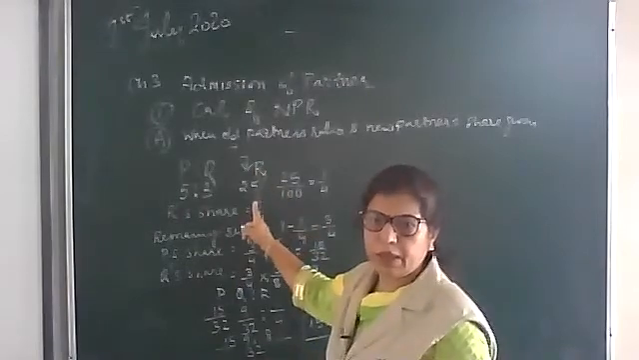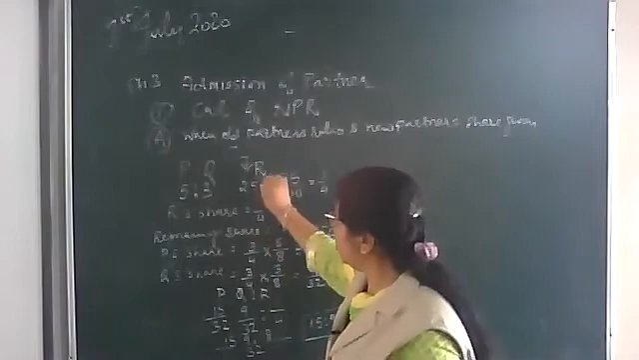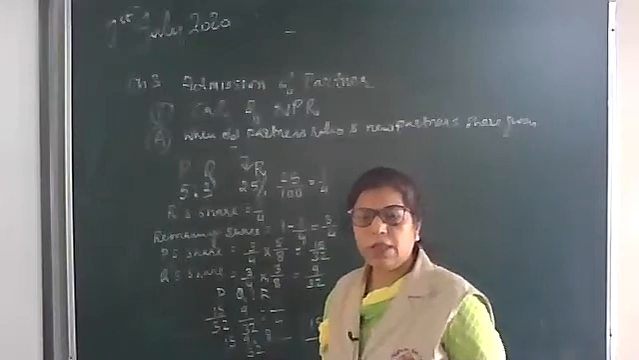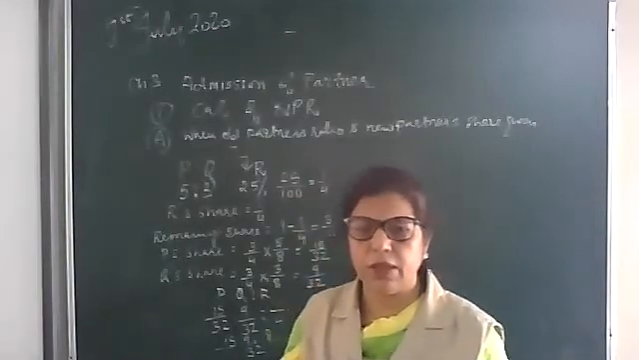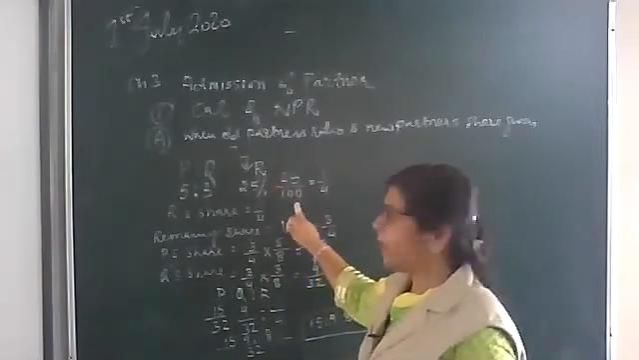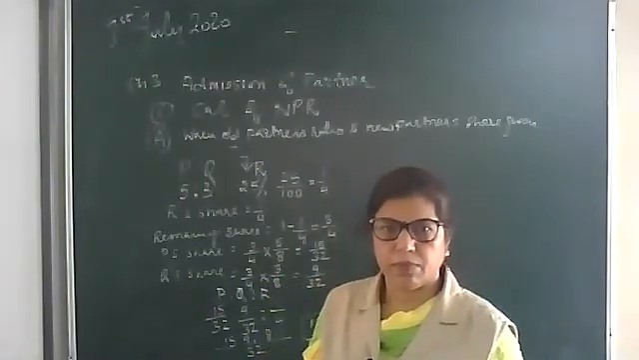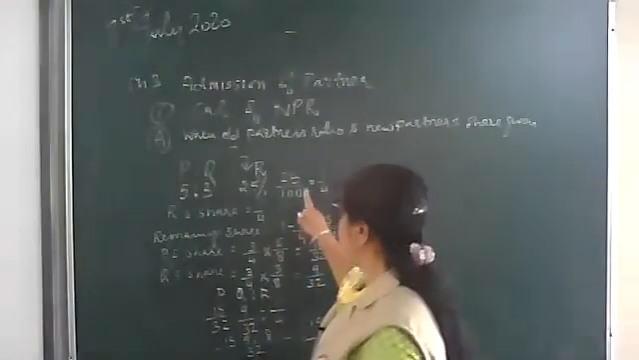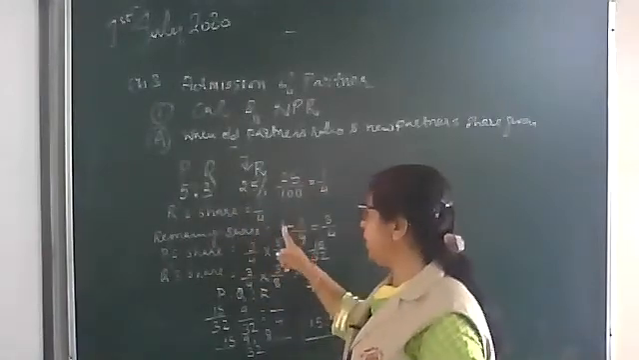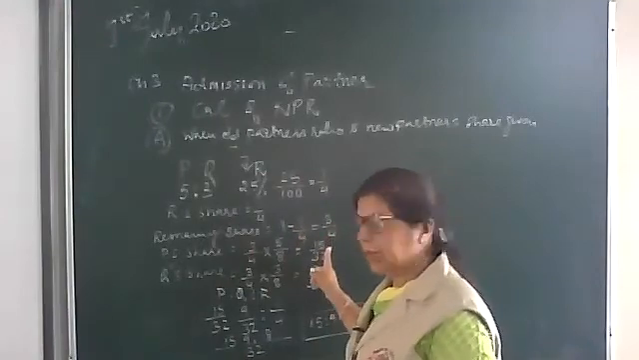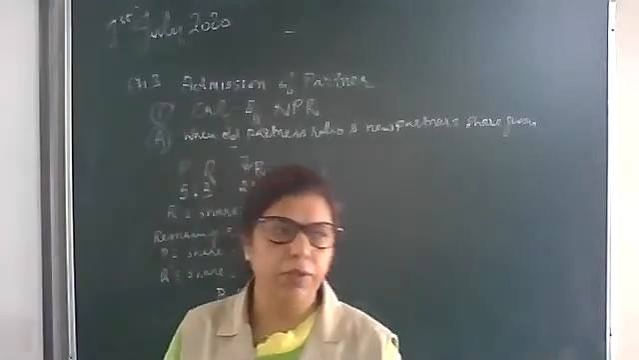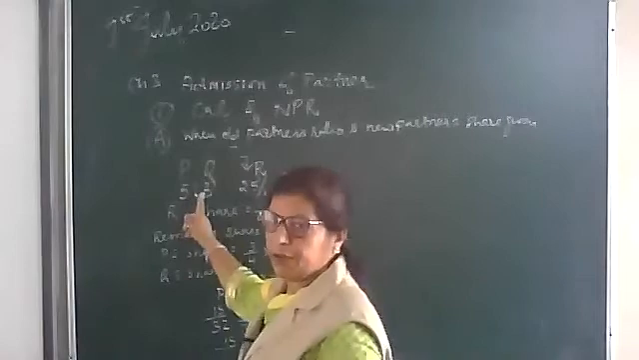If the incoming partner's share is given in percentage form, no problem. In previous classes, you have learned the conversion of percentage. 25% means 25 upon 100, which is 1/4, so our share is 1/4. Remaining share is 1 minus 1/4, that is 3/4. And we will divide the 3/4 among the old partners in their profit sharing ratio, which is 5:3.